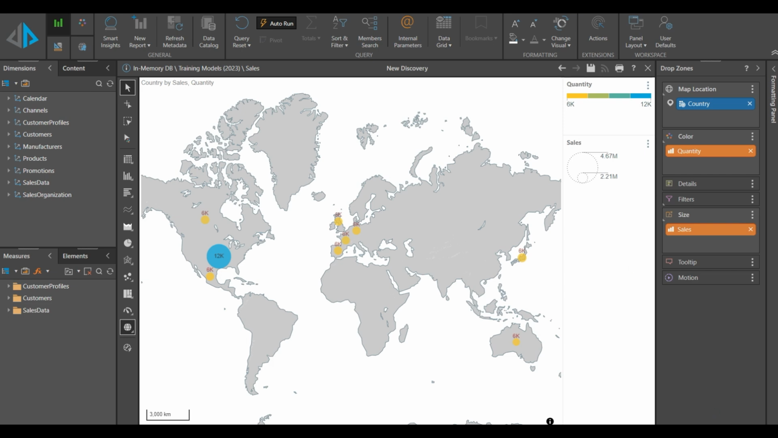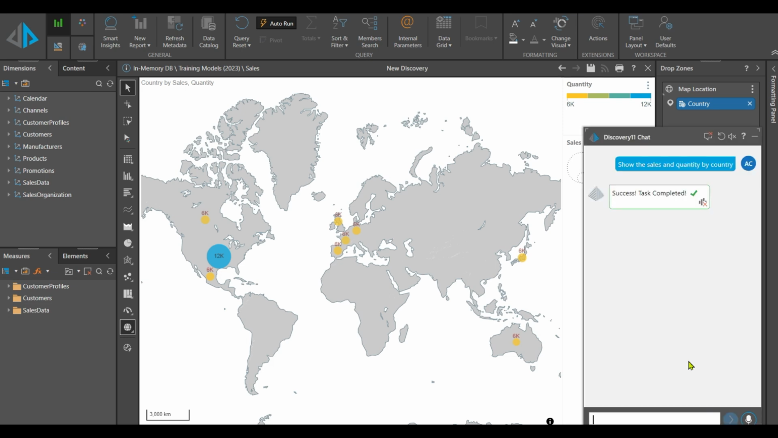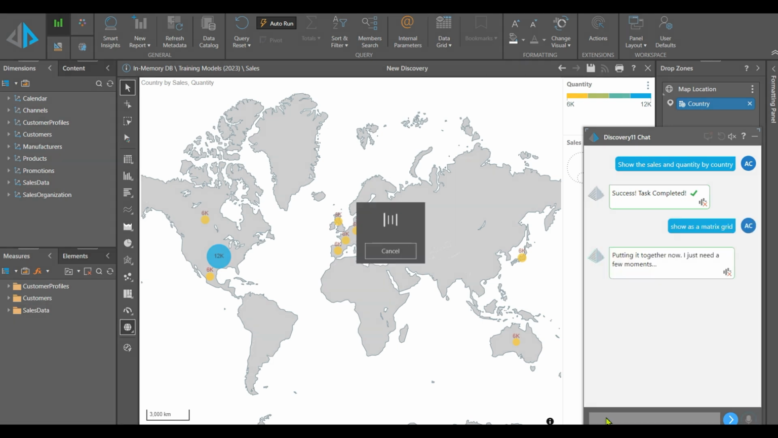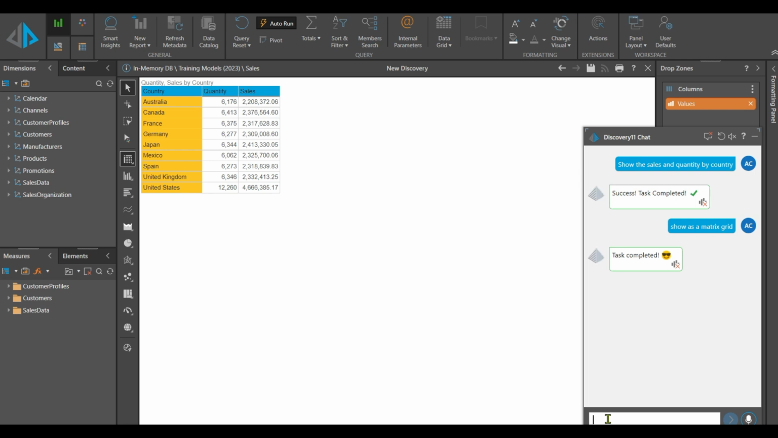But I can carry on playing, and I can carry on playing by using the little chat box and using completely natural language. And so if I would like to say, actually, I want to change this to a metrics grid. So show as a... there we go. It's done exactly what I wanted it to do. So it's given me the country, the quantity, and the sales in an easier format for me to have a look at, especially if I want to do anything a bit more investigative, so I can take it a bit further.